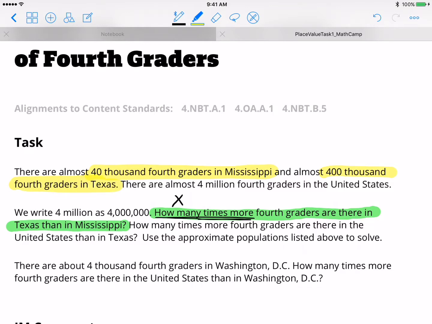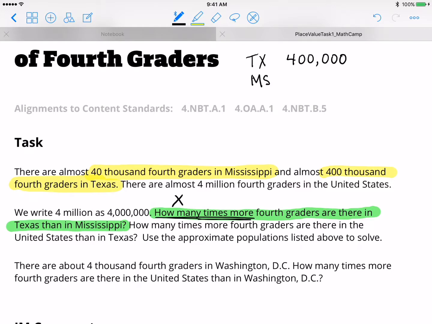Now, which state was listed first in the question? Well, that was Texas. So I'm going to come up here at the top of my page and write the abbreviation for Texas, TX, and then I'm going to write out beside it 400,000. Okay? Now, next was Mississippi. So I'm going to write the abbreviation for Mississippi, MS.